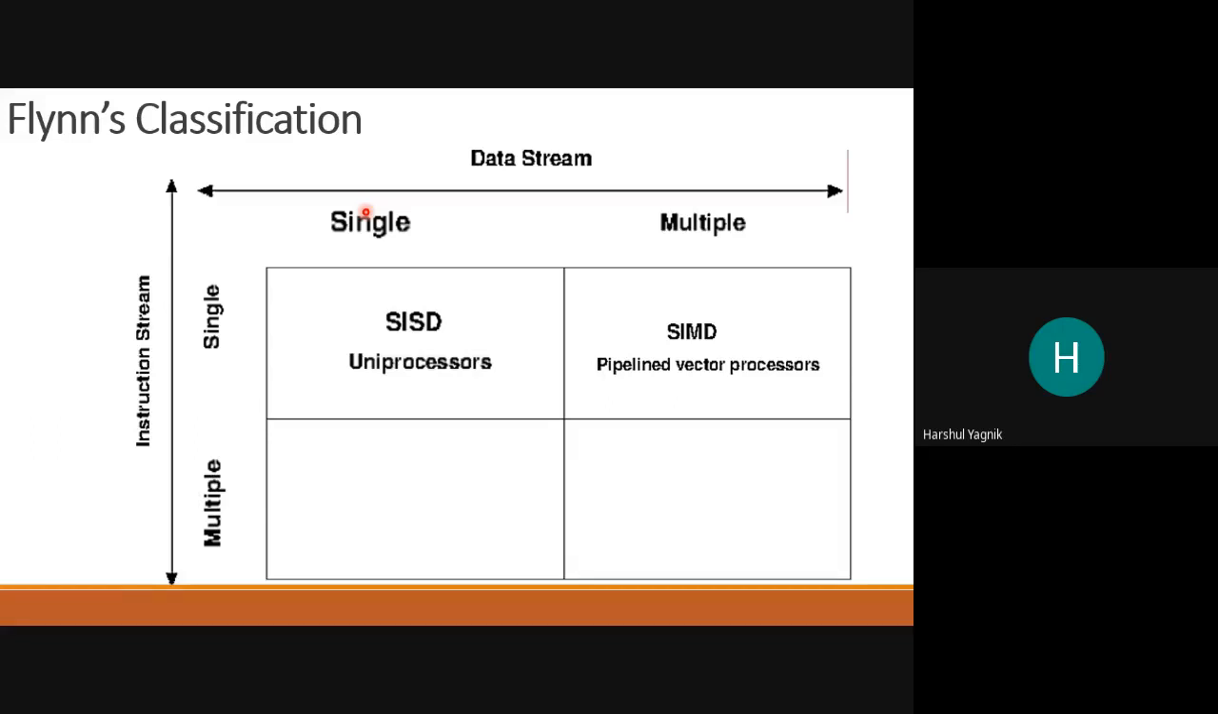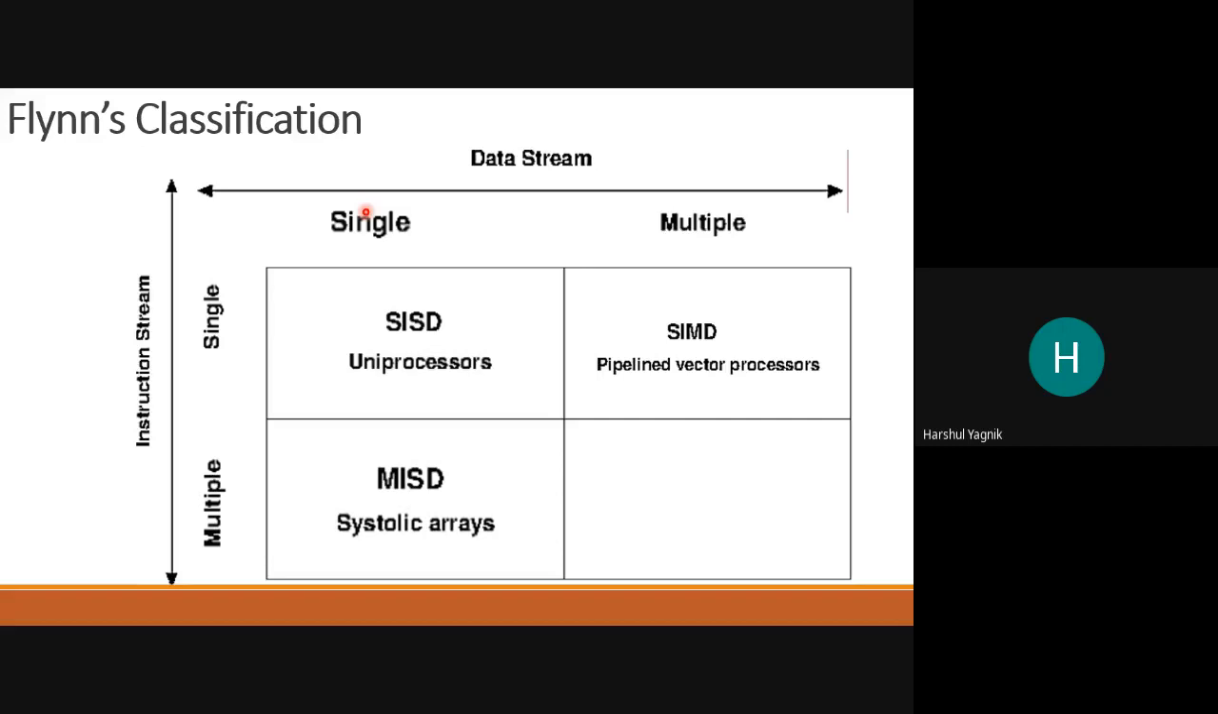Data can be from multiple data streams. So the operands on which operations are to be performed can be from multiple data streams, but only one instruction at a time gets executed. So most of the time our pipelining concept falls into this category, right? Because as instructions are getting executed, it is possible that the operands are from different data streams. SIMD, single instruction stream, multiple data stream.